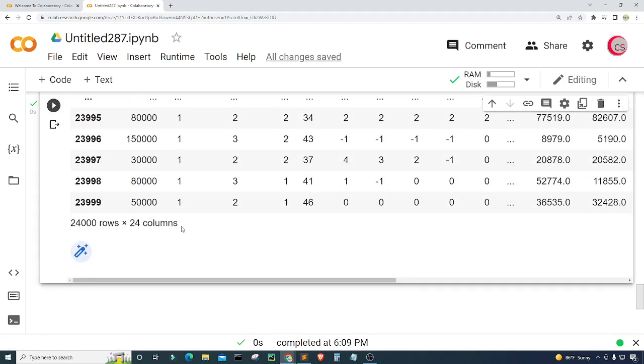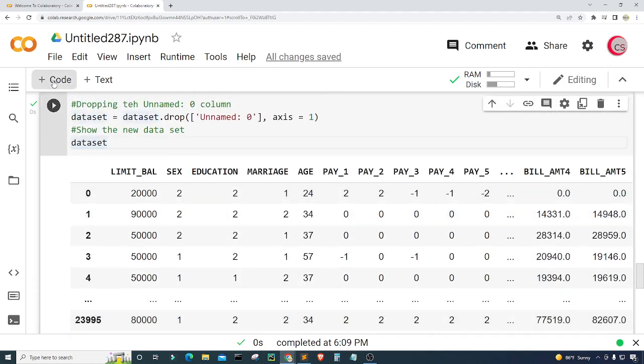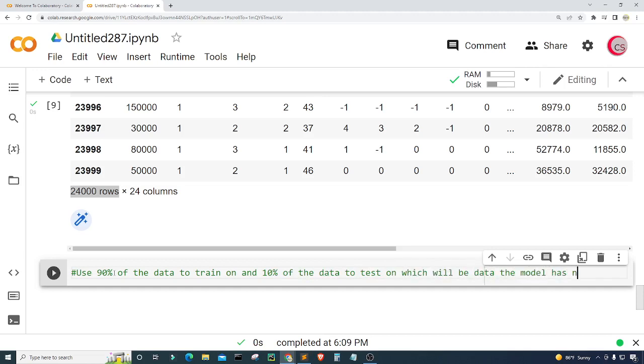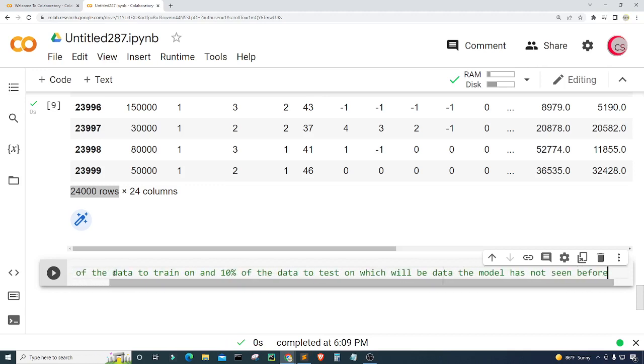So now we have 24 columns and 24,000 rows of data. Okay, so let's go ahead and create a new cell. And what I want to do is use 90% of the data to train on, and then 10% of the data to test the model that we're going to create, which will be data the model has not seen before.